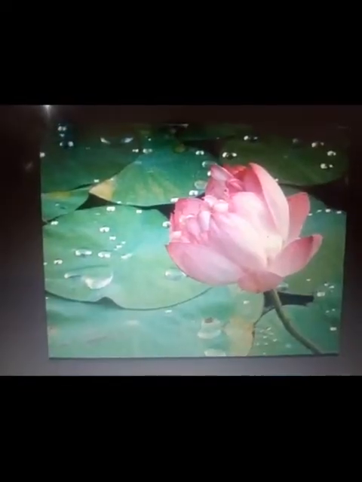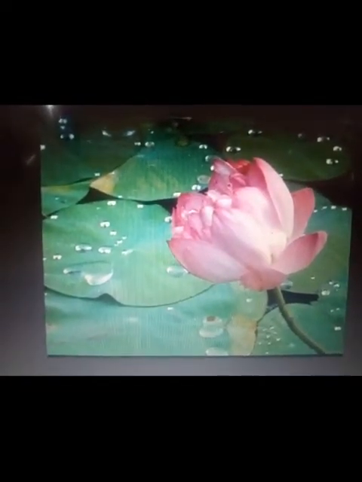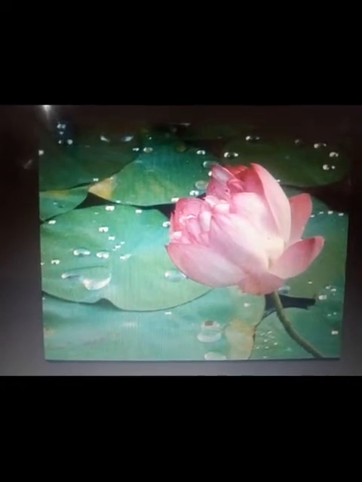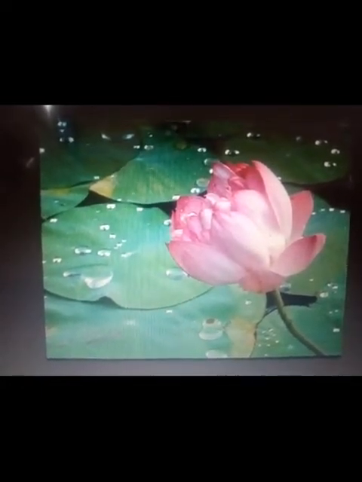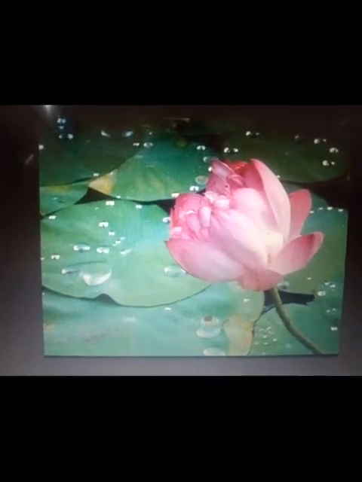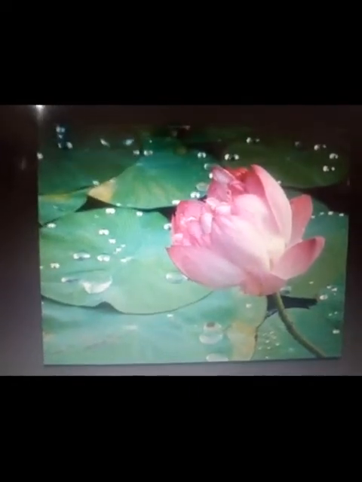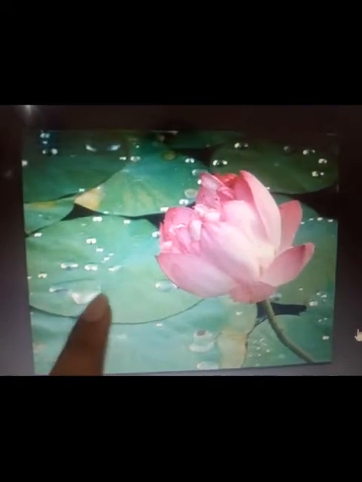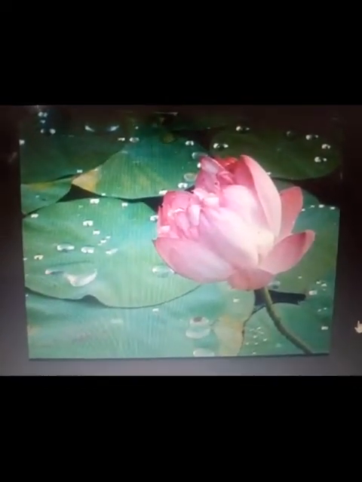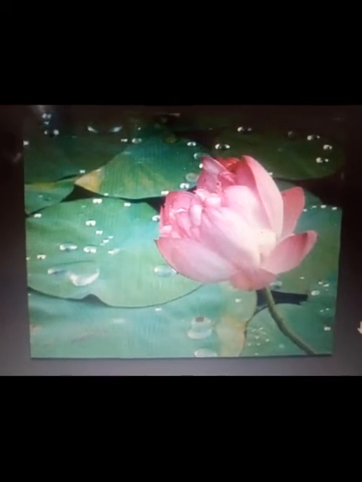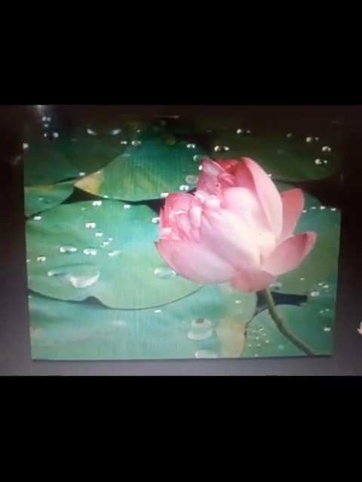Next is lotus. Have you seen lotus? Lotus plant floats on the surface of water. Lotus has a waxy surface. Can you see the drops on the leaves of the lotus plant? Why are there drops? Because the surface of lotus is waxy. Have you seen wax?